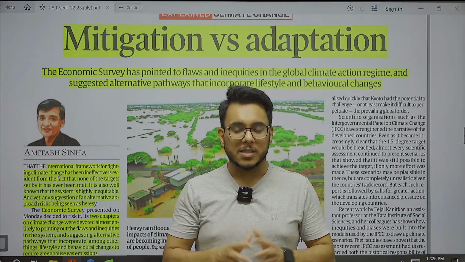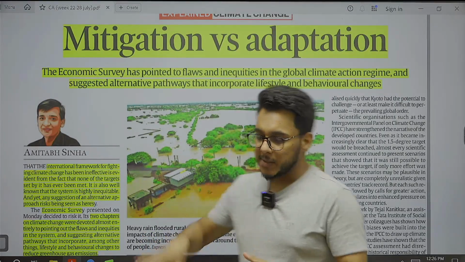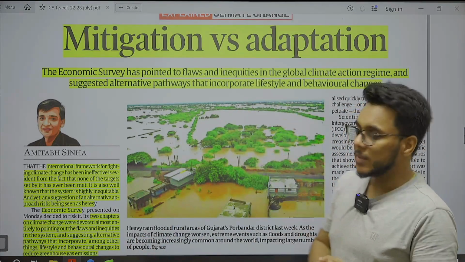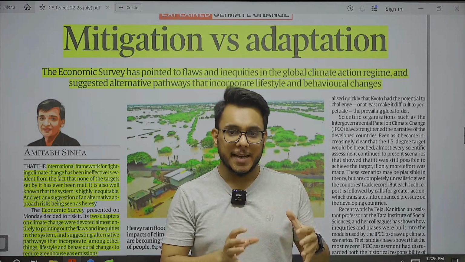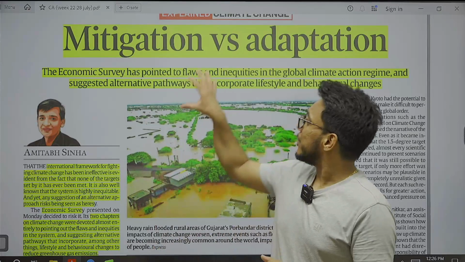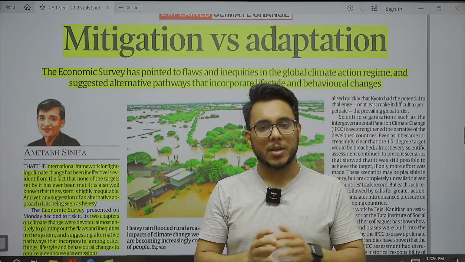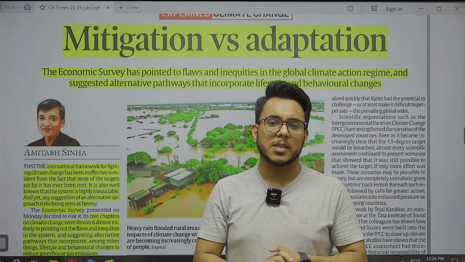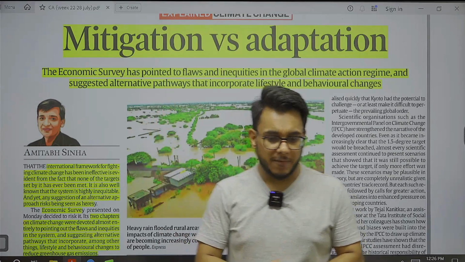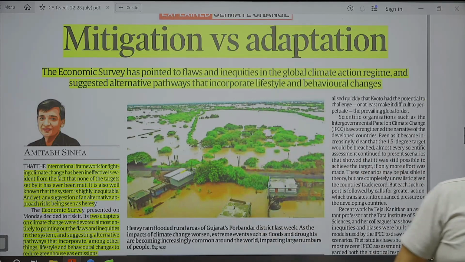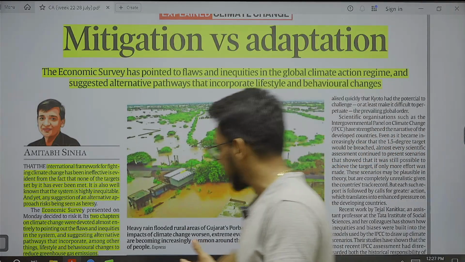Okay, so the first article that we are going to start is mitigation versus adaptation. Now guys, you might already be knowing that the economic survey was released. In the economic survey, a specific highlight was given on mitigation versus adaptation on climate change. So let's understand this issue, and then we'll go on to what the economic survey has specified in this direction. First of all, some basic things we need to understand.